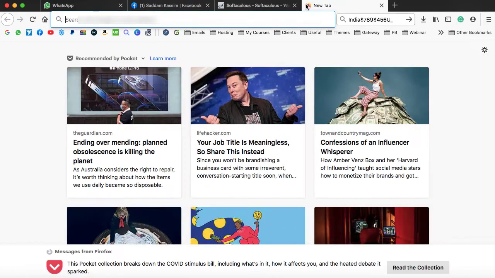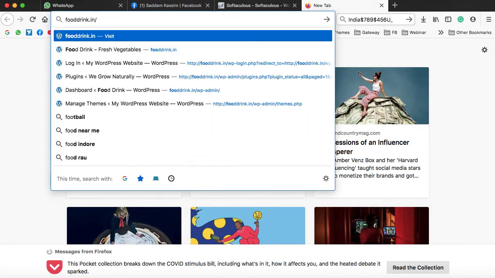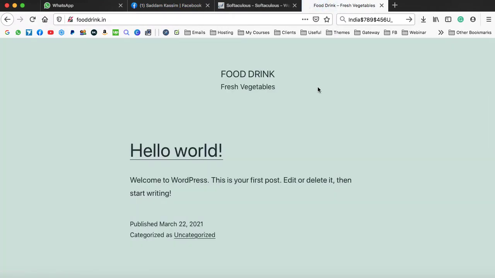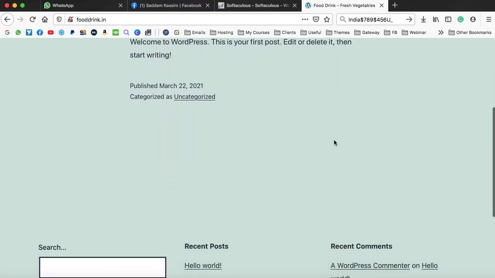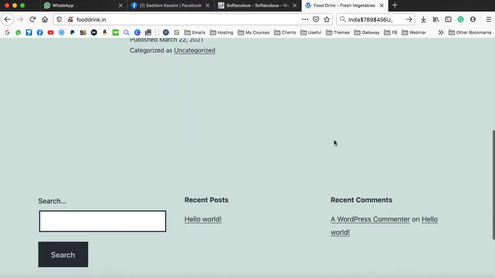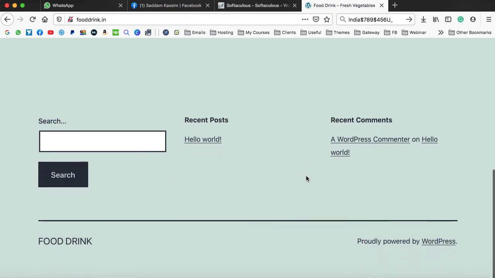Now let's go on to the new tab and we can type the domain name once again, that is fooddrink.in. So here you can see there's a default landing page. Earlier when we didn't install the WordPress, then there was a blank page on this domain. But right now we have some kind of ugly landing page over here. No worries, we'll be going ahead to customize this entire web page and we'll make it